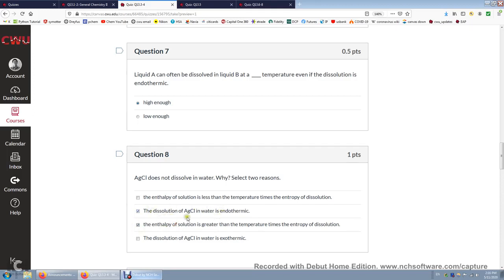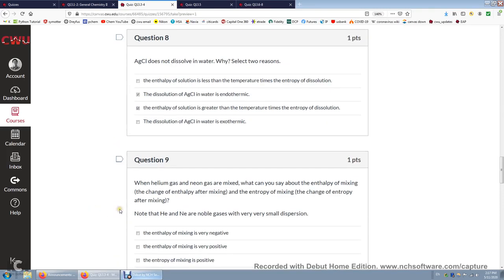Not only is this delta H positive, endothermic, that means delta H of dissolution is endothermic, it's not only greater than 0, but also greater than temperature times the change of entropy in the dissolution process.